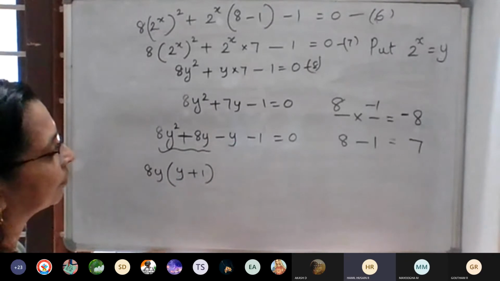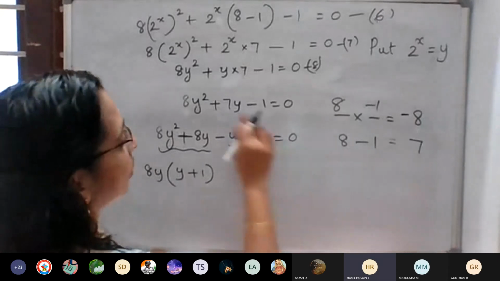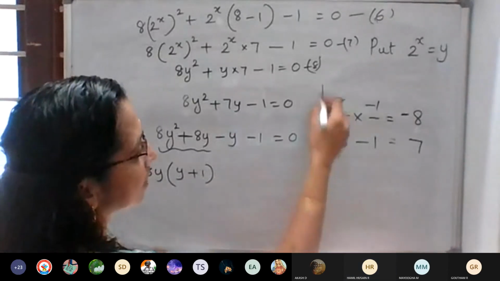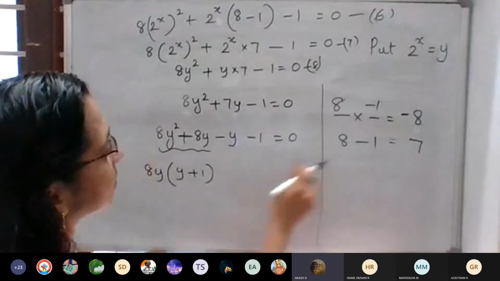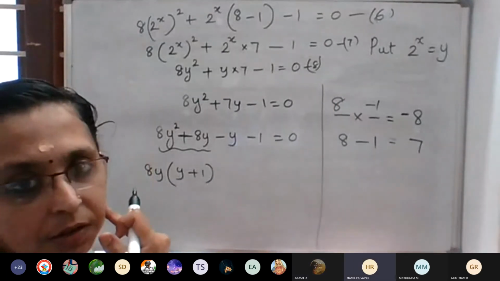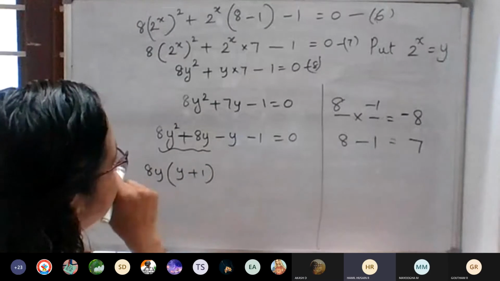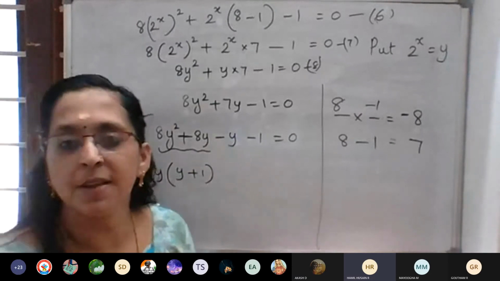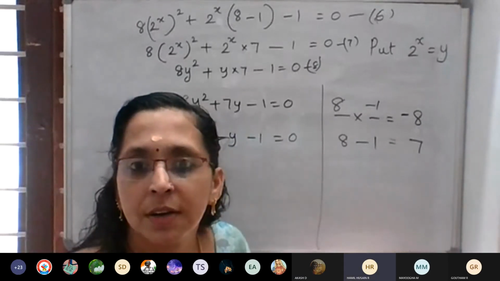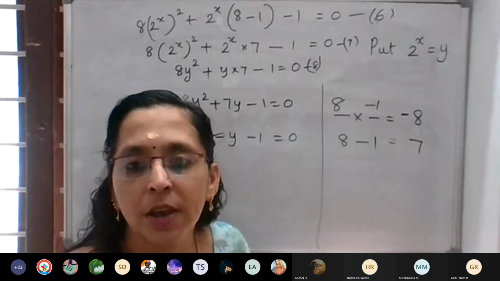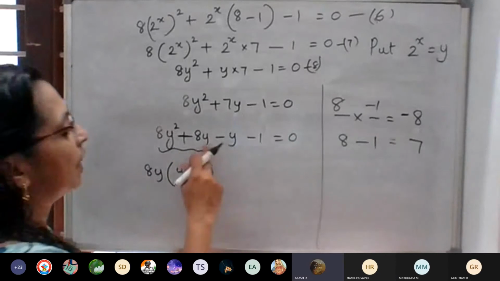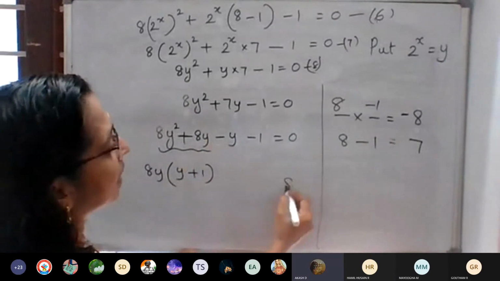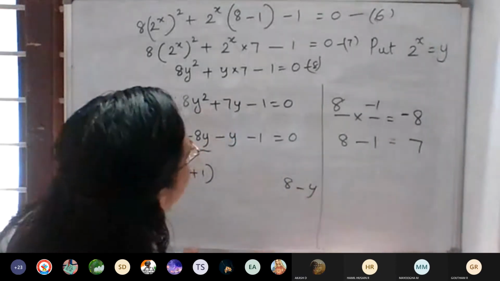Ma'am, one more doubt. From where does the 8y come? Here is 7y, we can write it as what into what. For that only we are writing this now. We are splitting the middle term. 7 means 8 minus 1. The 8 apples minus 1 apple is what? 7 apples. So 8y minus y only you will get. Simply writing 8 minus y means you won't get 7y.